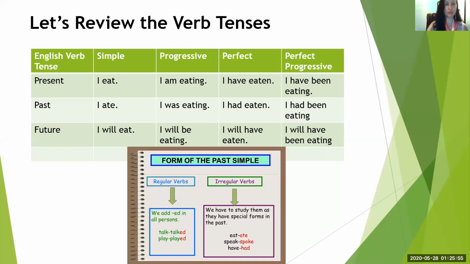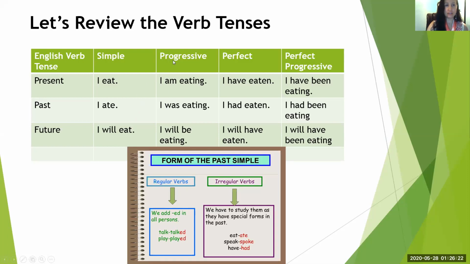So let's review the verb tenses. You have the English verb tenses of the present, past, and the future. In the simple tense, I would say in the present, I eat. In the simple past tense, I would say I ate. Simple future tense, I would say I will eat.